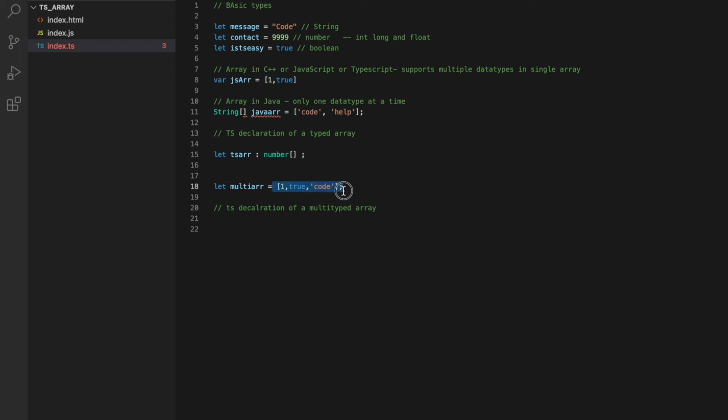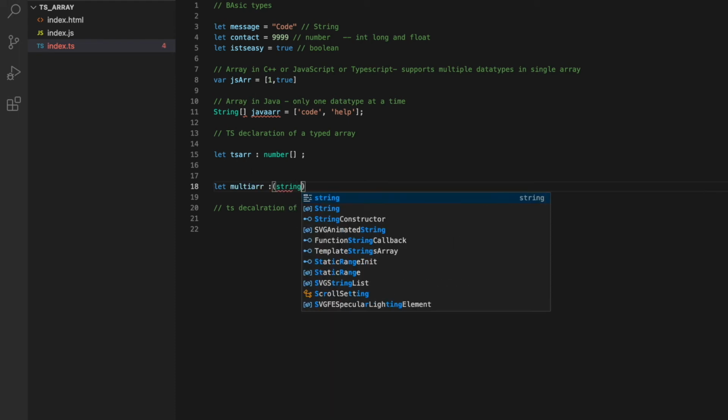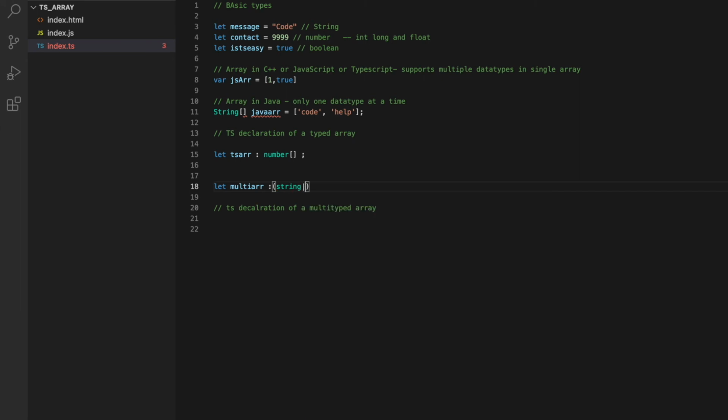For allowing multiple types, you can do that with open and close parentheses, and inside the parentheses we'll put string pipe number. It means you need to put all the types separated by pipes. Then after the parentheses, put open and close square brackets, which signifies that it is an array of number and string type.